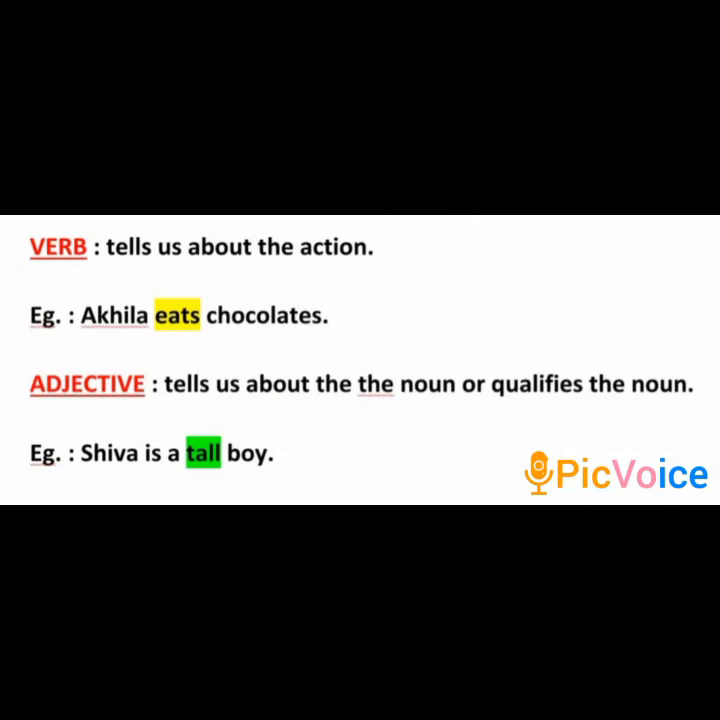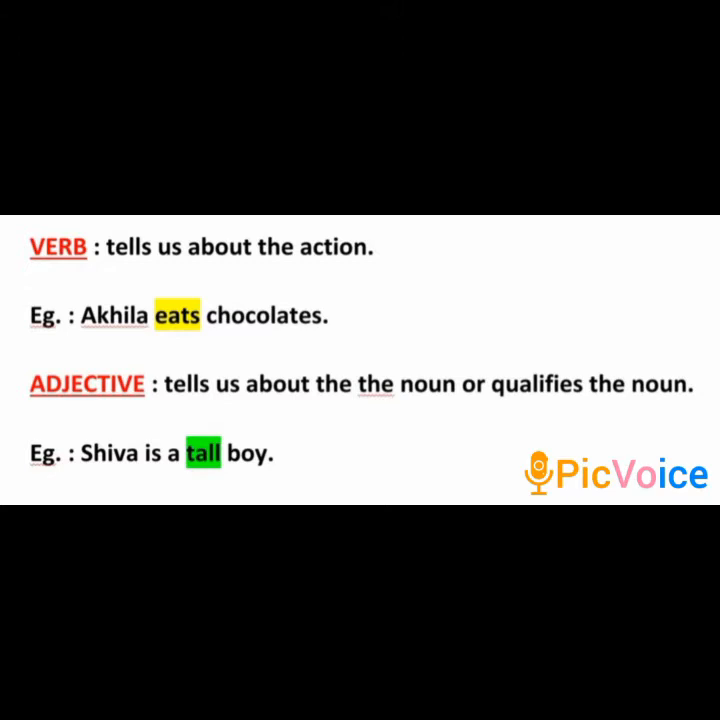What is a verb? A verb tells us about the action that is happening in the sentence. Look at the example that is given below. Akhila eats chocolates. Here, eats is the verb.